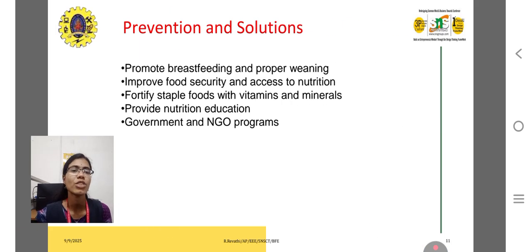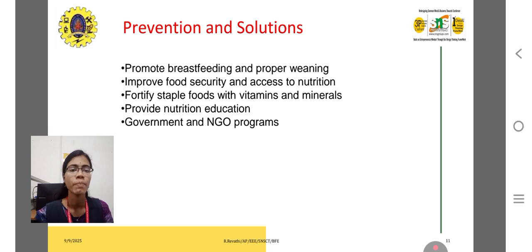So, what are the prevention and solutions for malnutrition? Promote breastfeeding and proper weaning. For children under the age of 1, no external supplement is needed. Mother's milk is the best for babies for absorbing a large amount of nutrition. Breast milk contains a lot of nutritional value, which is enough for children below age 1. Also, fortify staple food with vitamins and minerals, and provide nutrition education. Government and NGO programs that improve food security and access to nutrition are the best way for prevention and solution.